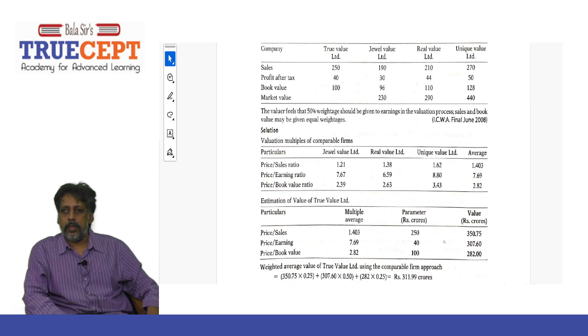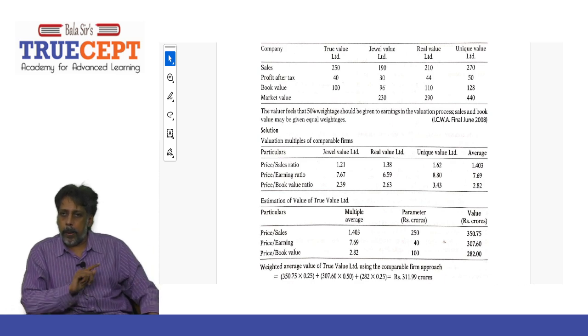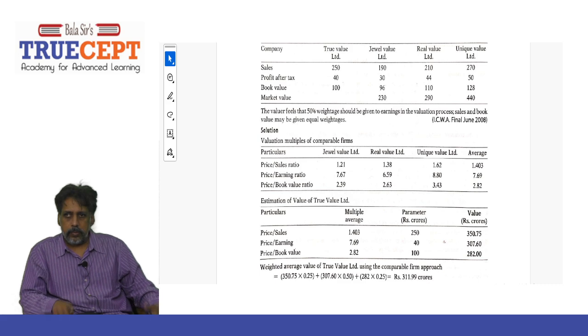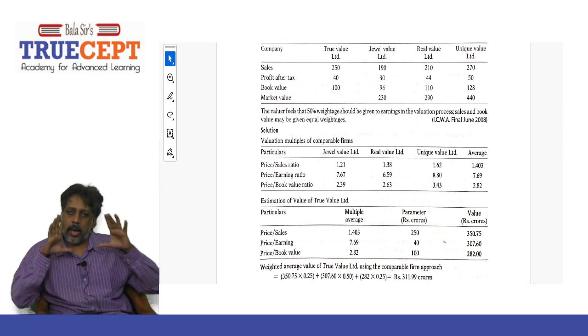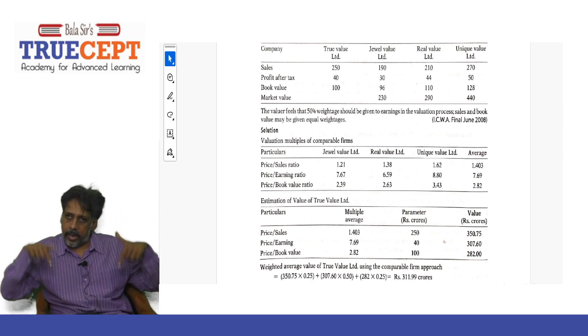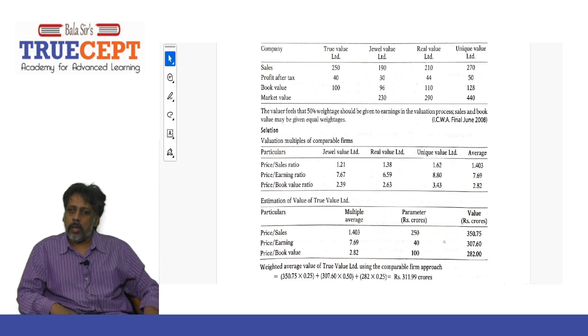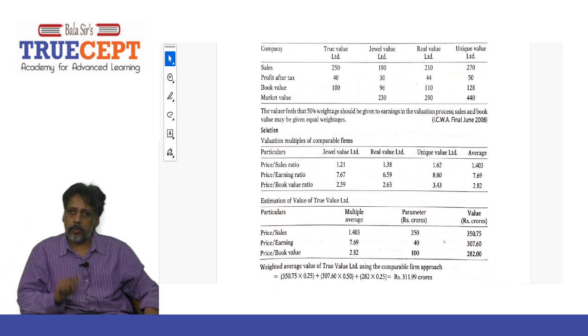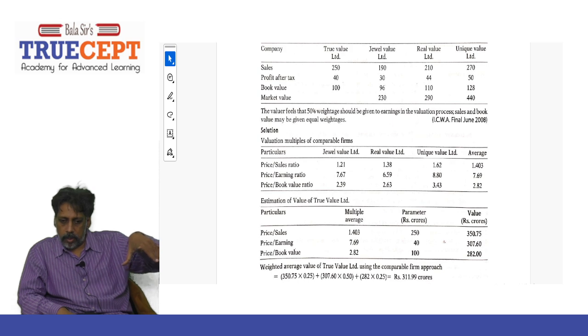And then let's find the price to book value ratio, the PB ratio. It is 230 crore by 96 crore. How much do you get? 2.39. That means the market price is 2.39 times the book value. Book value means share capital plus reserves and surplus put together. And then what about the second company?